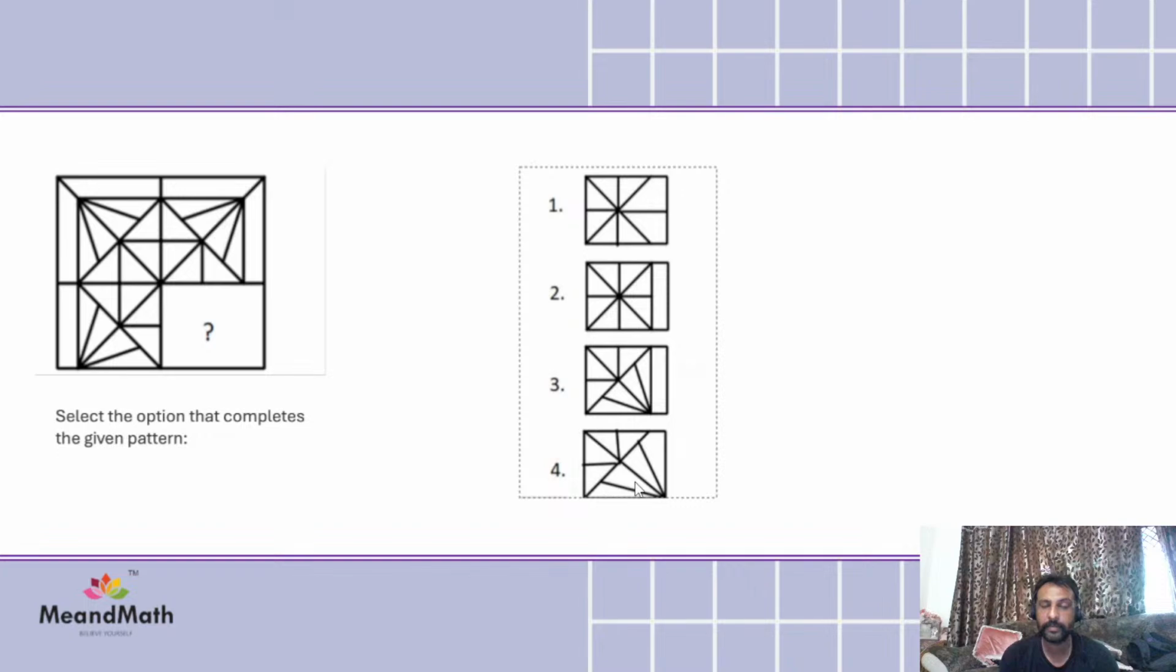Okay, so now here we are given the figure and one piece is missing. Now select the option that completes the given pattern. What do you think? Which one will complete the given pattern? Come on, everyone. I want everyone to respond in the chat box. Which one is going to exactly fit over here?